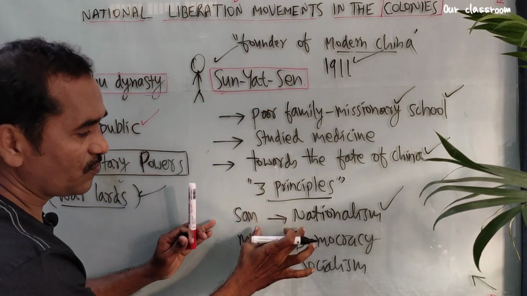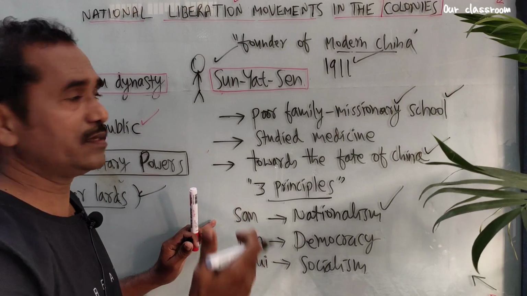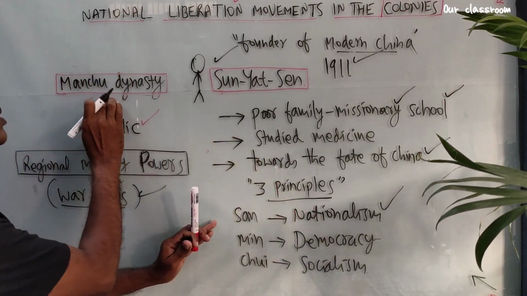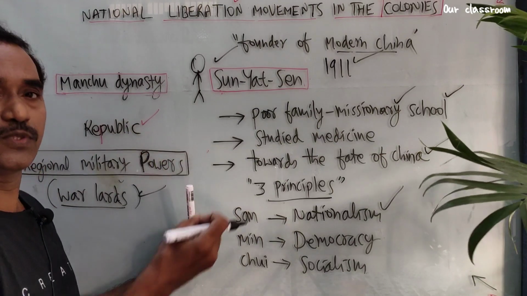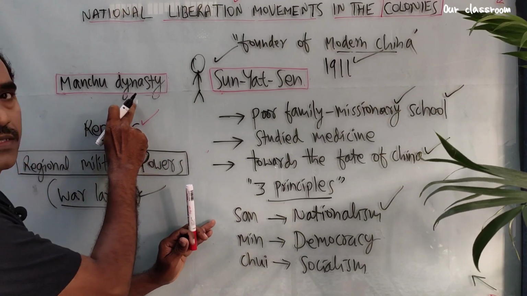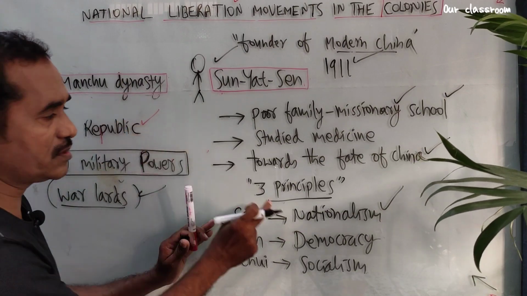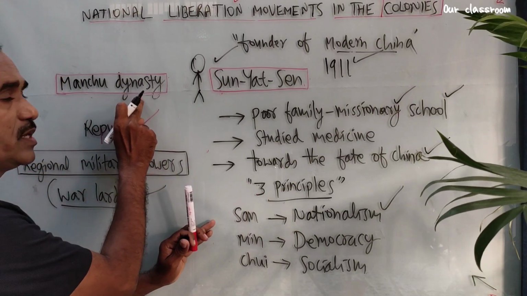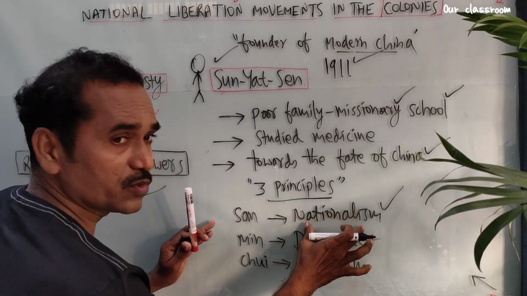Sun Yat-sen wanted to throw out the foreigners. He even wanted to throw out the Manchu dynasty, because the Manchu dynasty seemed to be foreigners at the time and did not save the interest of China. So he wanted to throw away the Manchu dynasty and, at the same time, the foreigners. That is nationalism. They must be united.